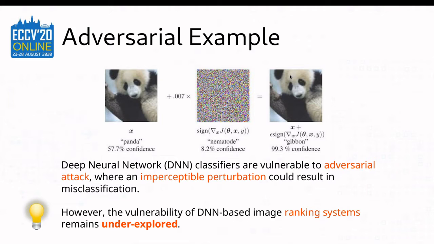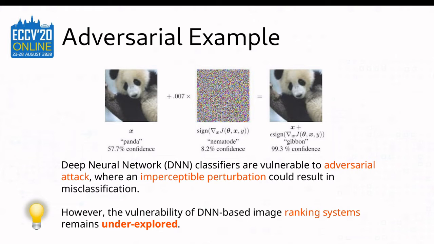Deep neural network classifiers have been found susceptible to adversarial perturbations. Such perturbation is imperceptible to humans and can cause misclassification. As shown in the figure, when a slight adversarial perturbation is added to the panda image, the decision of the same neural network has been changed. Such phenomenon poses reliability concerns on deep neural networks.